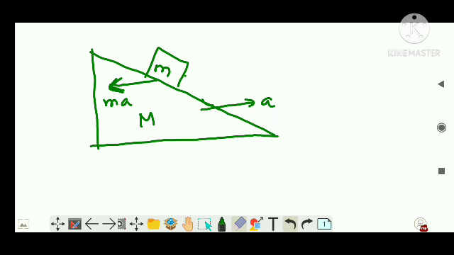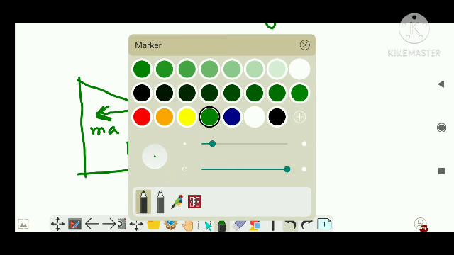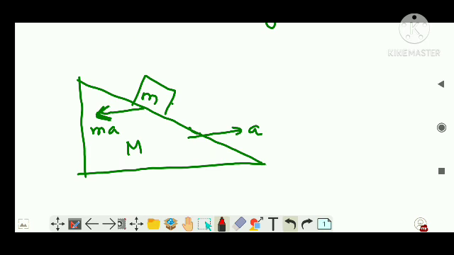Now you have to find what all forces act along with ma, how many forces are acting on it. Listen to it. I will take another color because you have to draw a lot. Perpendicular to the surface there will be a normal reaction, since the surface gives a normal reaction. Now there is a weight mg in the downward direction.